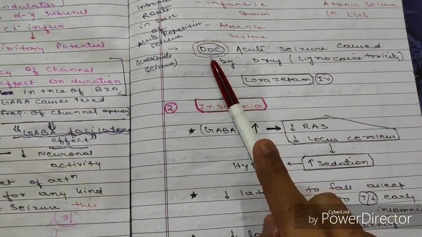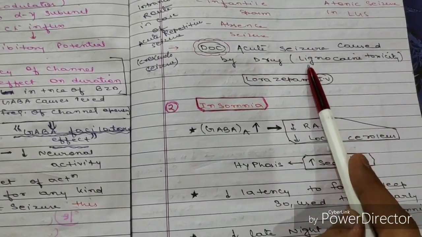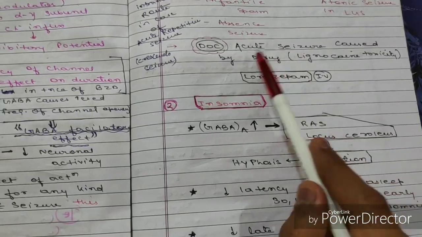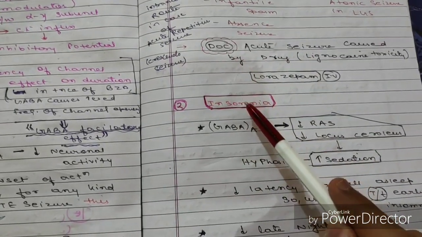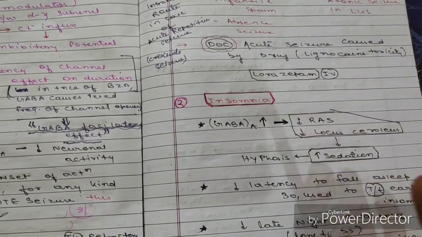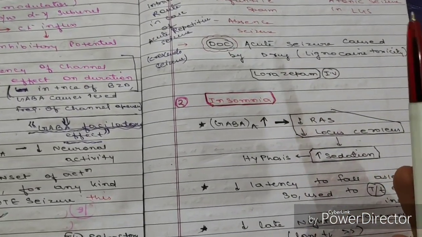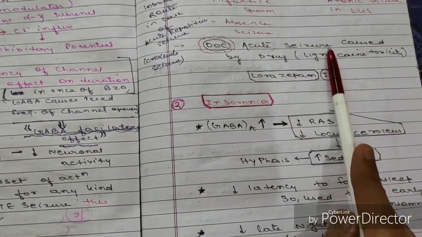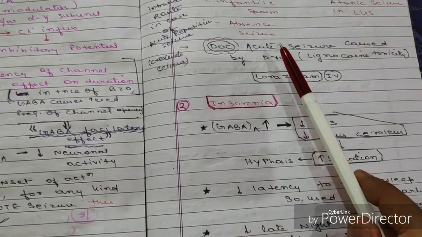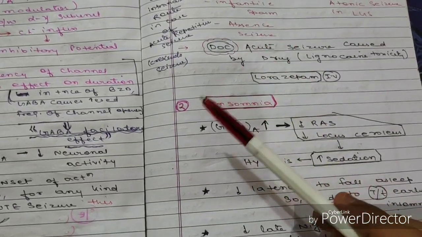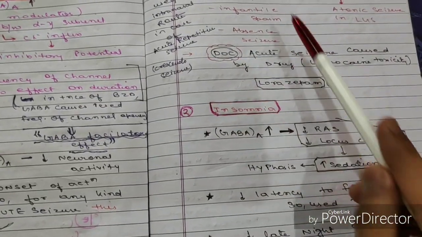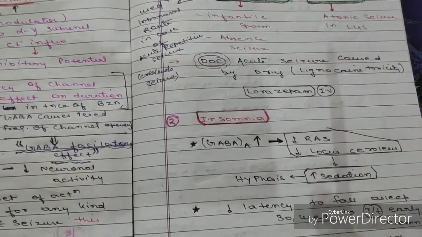Now it is also the drug of choice for acute seizure caused by drugs. Lignocaine toxicity usually causes acute seizure, so in that case you can give benzodiazepines, and here we provide lorazepam through the IV route. So we have discussed epilepsy: the drug of choice for acute seizure, for acute seizure caused by any drug, and for status epilepticus, and it is also used in the treatment of refractory cases of epilepsy, and the drugs are lorazepam, diazepam, clonazepam, and clobazam, clear.